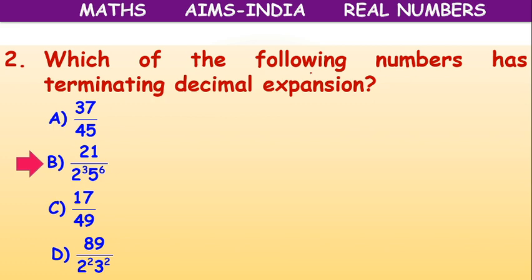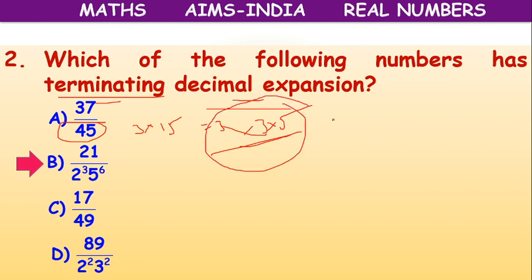Next, which of the following numbers has a terminating decimal expansion? Here, 45, 3 into 15 we can write, means 3 into 5, so it has factors other than 2 and 5. So it is not terminating. Here only 2 and 5s are there. Here 49 means 7 and 7, other than 2 and 5. Here already 3 is there, other than 2. These three, A, C, D, are not terminating decimals, but B is a terminating decimal.